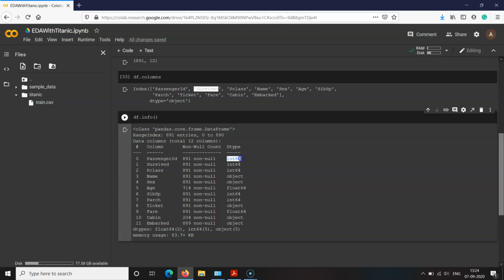Here the data types int64 or float are the numeric data types and others are the non-numeric data types. A non-numeric data type may contain the nominal one or the ordinal one. So this is the valuable information that the info command returns.